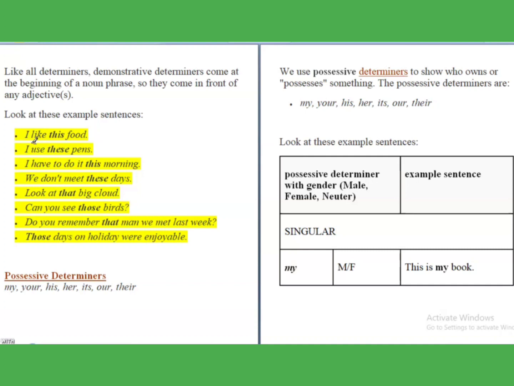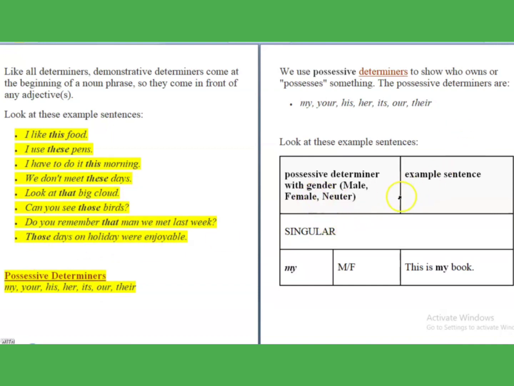Now the next is possessive determiners. What are possessive determiners? We use possessive determiners like my, your, his, her, its, our, their. We use these possessive determiners to show who owns or possesses something, like my car, this is my book, this is your book. So possessive determiners generally show who owns or possesses something.